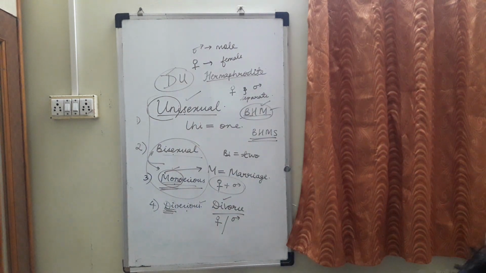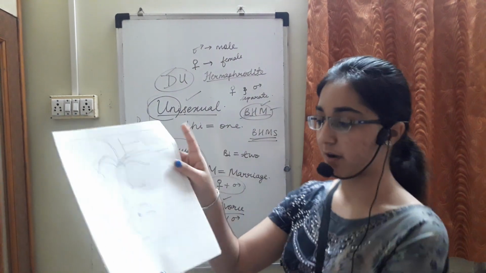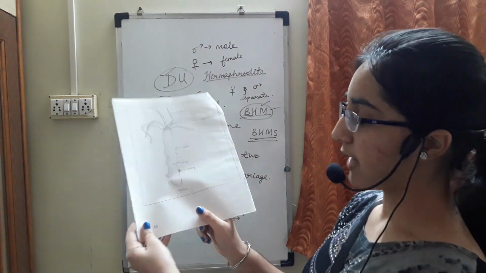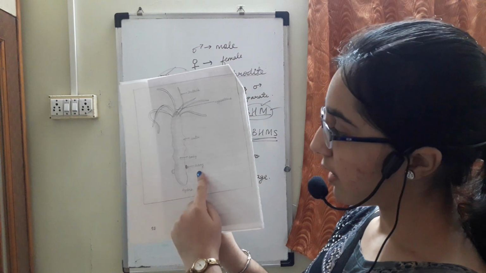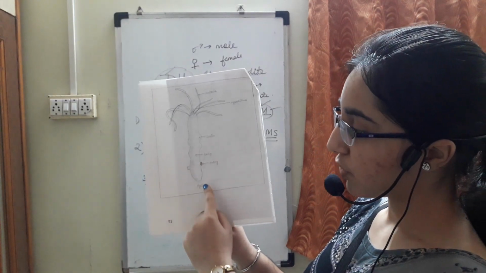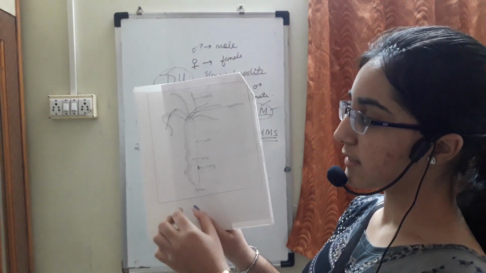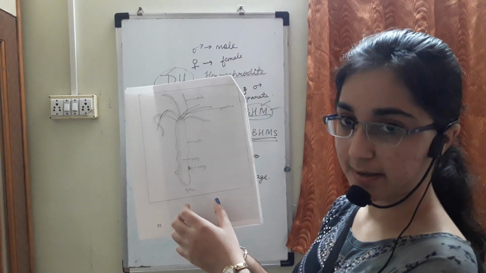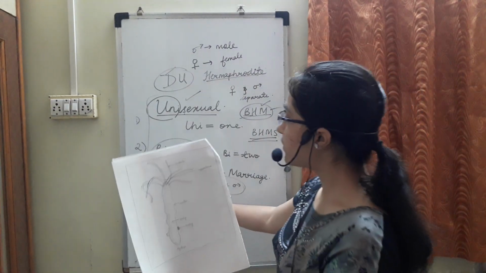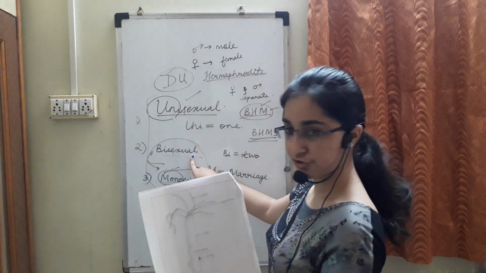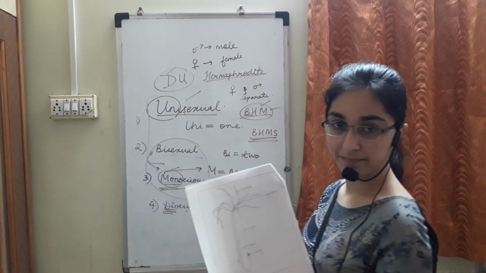Second, we will take Hydra. So this is Hydra. You can see the ovary and the testes. The ovary and the testes are present in the same organism. So we say it is monoecious, bisexual or hermaphrodite.